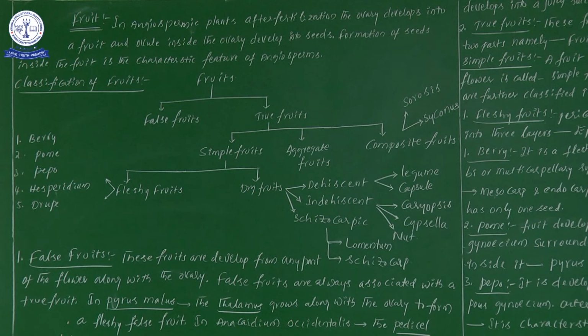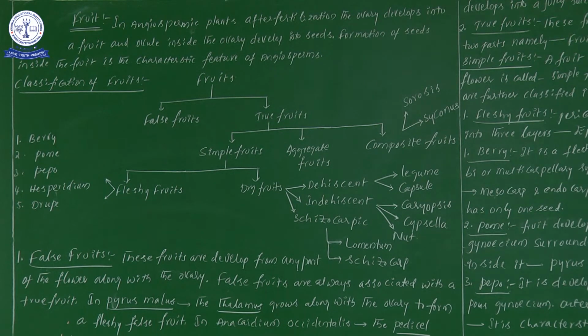Now let us start to learn the false fruits first. Here the false fruits. Now come here. The first one is false fruits. So now these fruits are developed from any part of the flower along with the ovary. Means any part of the flower.